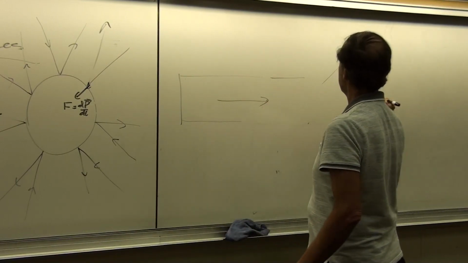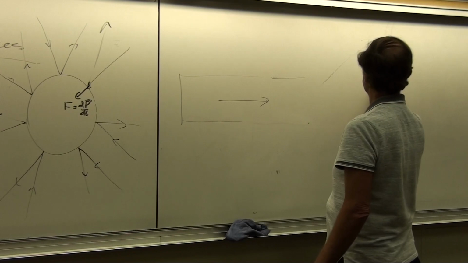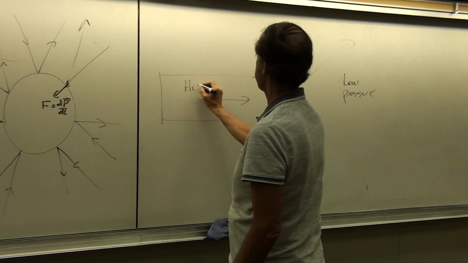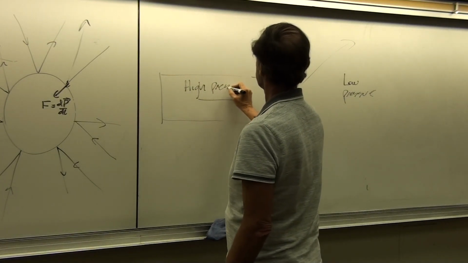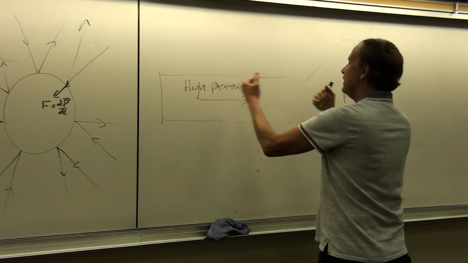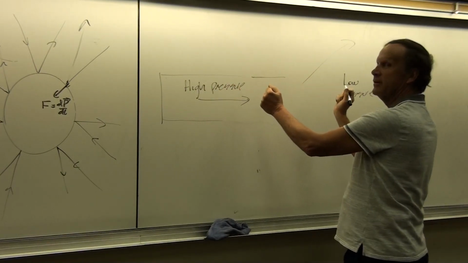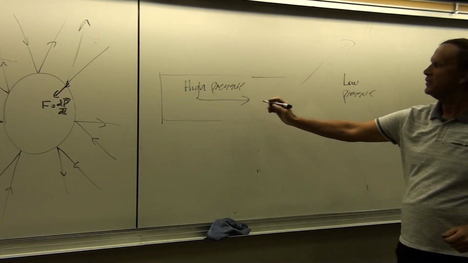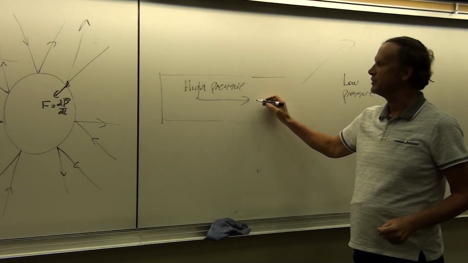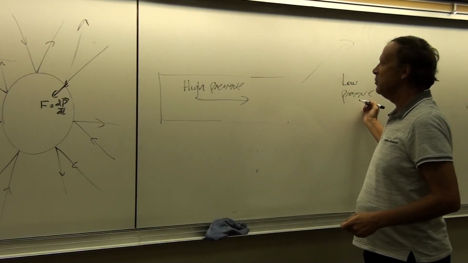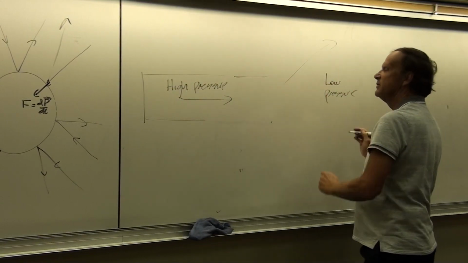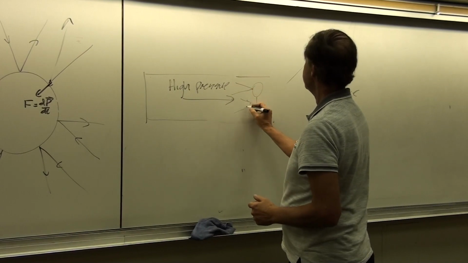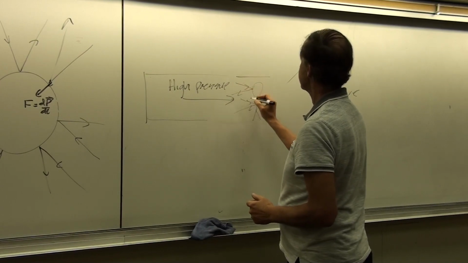molecules are going to want to go out. Okay, because this is low pressure here. This is high pressure in here. So you've got lots of molecules going this way and very few molecules going that way. So the high pressure molecules are colliding more times per second than in the low pressure area. And so the pressure tends to move from high to low. And so now the forces acting on your body are basically all coming in from the same direction.